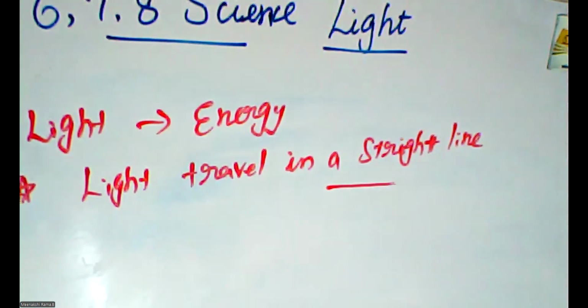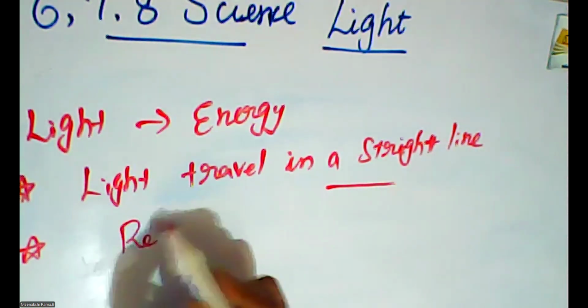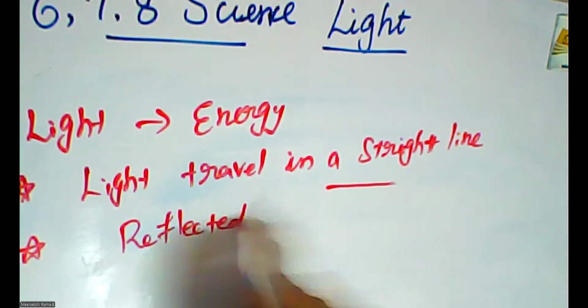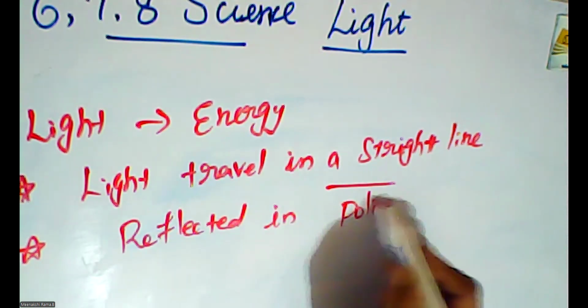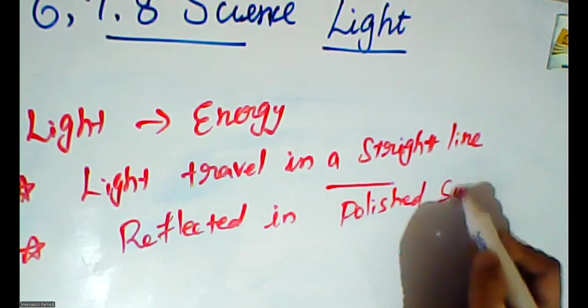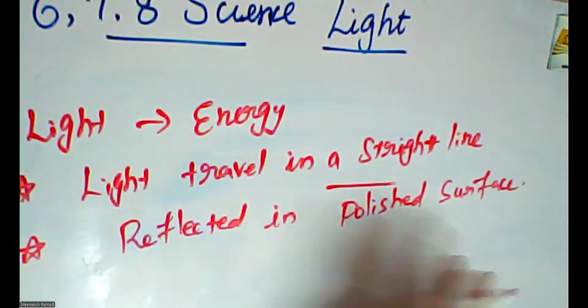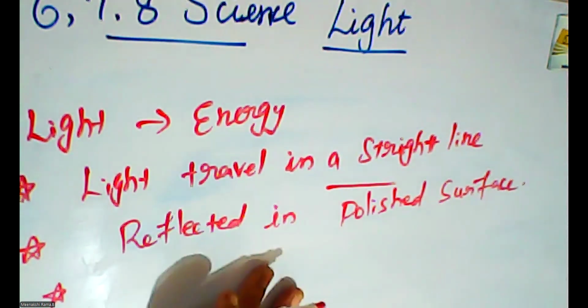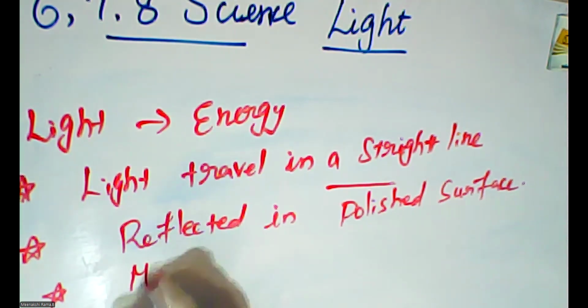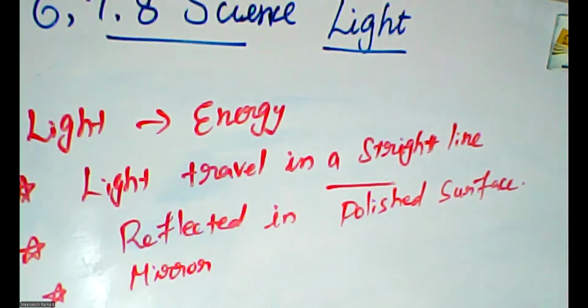The second main property: light is reflected by a polished surface. When the surface is smooth, definitely the light is reflected. A very good example of a polished article is the mirror.